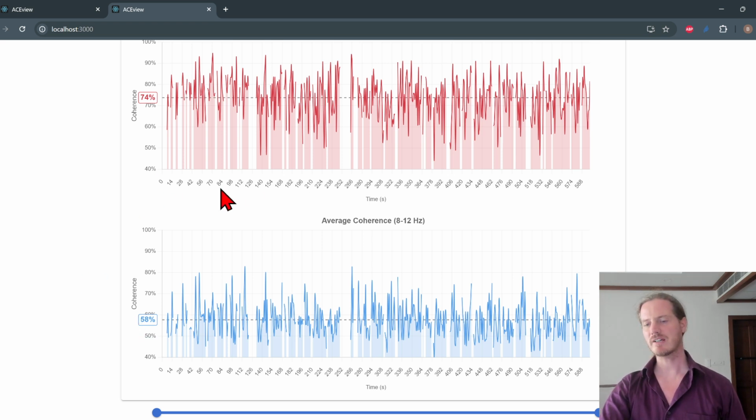And we can see here, this is a timeline from 0 to 600. Those are 600 seconds or 10 minutes. Every time you can see these white bars in between, that is when they're moving or blinking their eyes, or for whatever reason they are disturbing the EEG signal. Those moments are then left out of the average calculation.